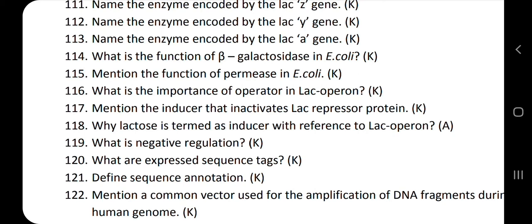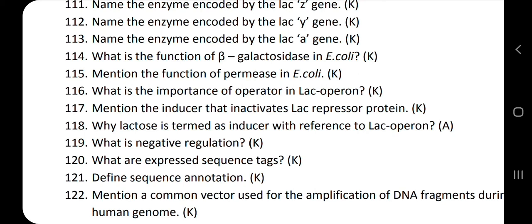So in the surrounding of the E. coli, the lactose that is present is made to enter inside the cell of E. coli. That is the function done by the permease. So what should be your answer in the exam?